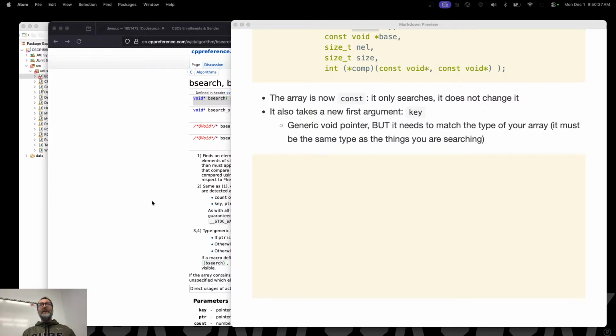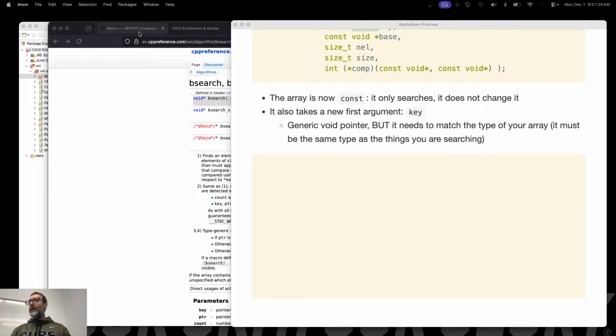Well, one, I need to know, is it actually in the array or not? Two, there's something called, it's not necessarily a surrogate key, but we'll call it a dummy key. What if I'm searching for a bunch of books? I'm searching for a book with a particular ISBN, XYZ123. I don't have any of the other data. I'm just searching for the book with that ISBN. If I had all the other data, then yeah, I agree, I wouldn't need to search at all. But I want to know who its author is, what its title is, what its rating is. But I only have a key to find it. I only have an ISBN to find it. That's how we're actually going to end up searching.